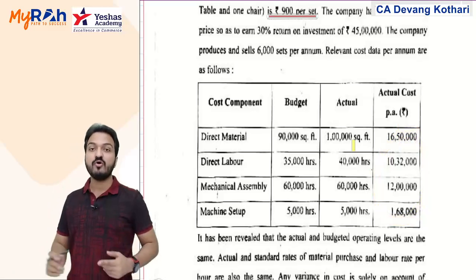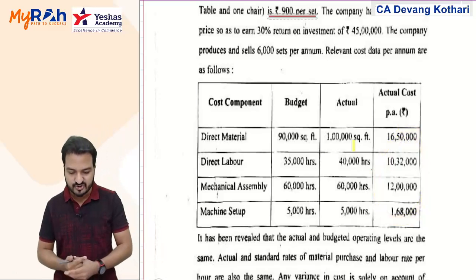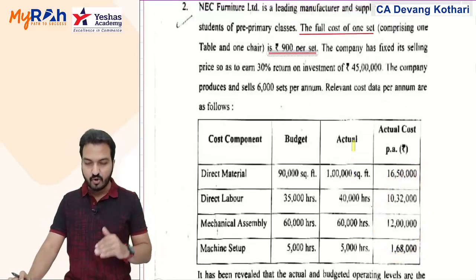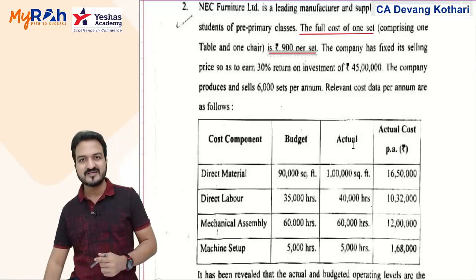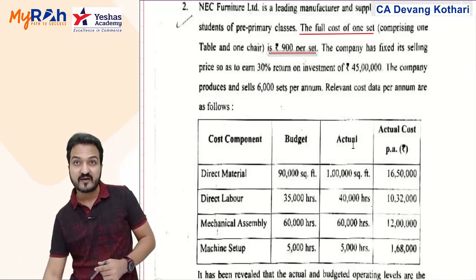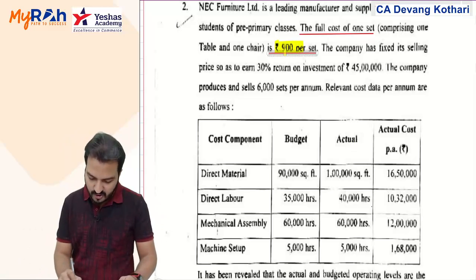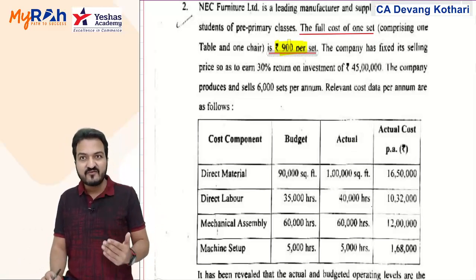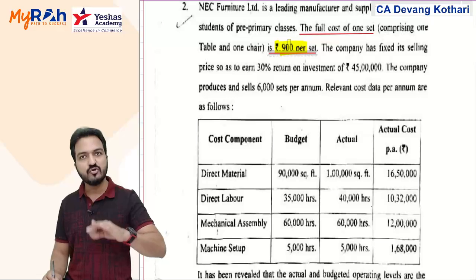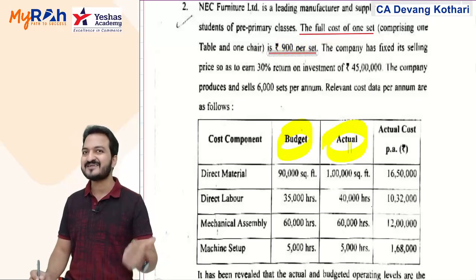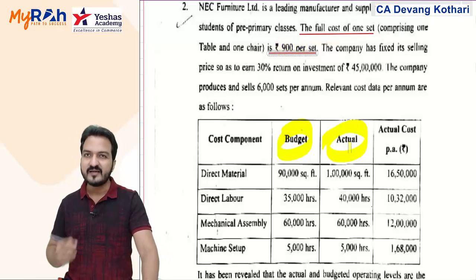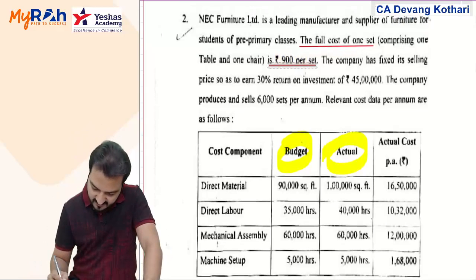Many of you students might have a confusion whether this 900 is a cost or a selling price. The question does not clarify. In fact, if 900 was the cost, then they should also clarify whether it is actual cost or budgeted cost, because they have two things, actual and budget, separately given here. Hence, I assume that this 900